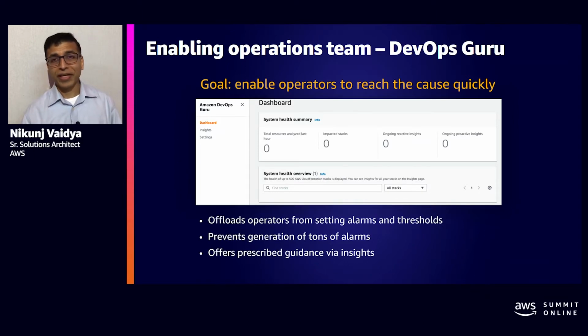So, in a way, when our SaaS application got impacted, maybe our application is a containerized application running on ECS, and we are running out of memory. In that case, DevOps Guru would already identify that anomaly because it is monitoring the Container Insights metric, and it will monitor the growth of the memory, and it will generate proactive insights. Proactive insights is an early heads up to the operator so that they can take corrective action even before the issue has occurred. And this whole situation would have been avoided.